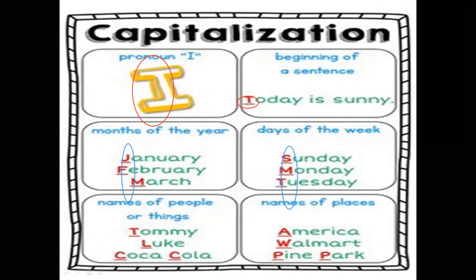Names of people or things. Tommy. Here, look, Coca-Cola. Coca-Cola is a thing. It is a brand. Here are names of places. America is a place. Or when I say the name of a park, the name of a school, the specific name for anything, or the proper noun in general.